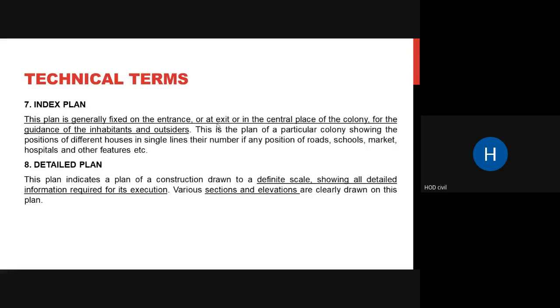Okay, so this second part is the detailed plan. The detailed plan shows all your details: inside dimension, outside dimension, wall thickness, window sizes, the height, the depth. All those things are mentioned in detail in your detailed plan. I'll just show you a picture wherein you will clearly understand what is this index plan and your